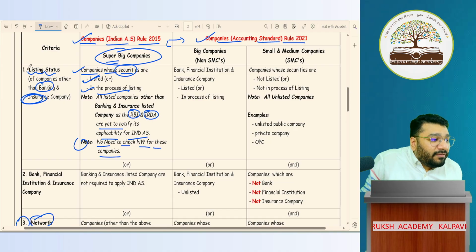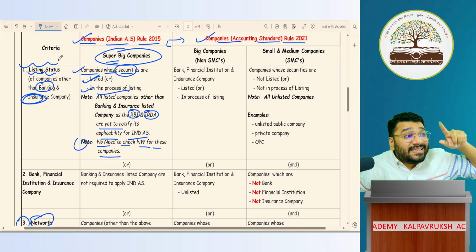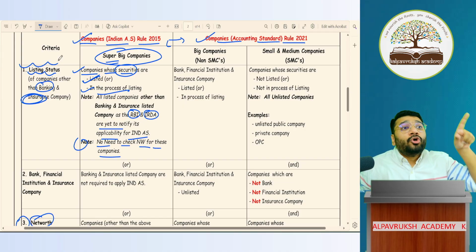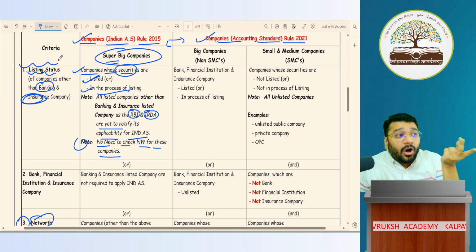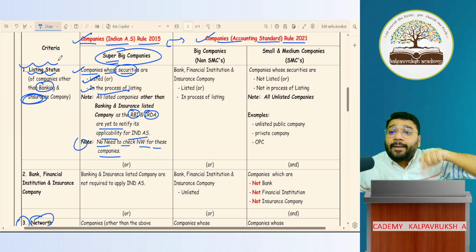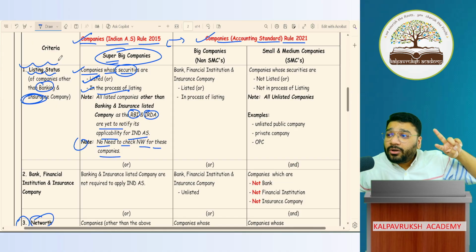So here, when you see the first point, will you check their net worth? No. What will you check? Listing status. Got it, not got it? So all the companies whose securities are either listed or in the process of listing will be applying Ind AS, excluding banking companies and insurance companies. Got it, not got it?